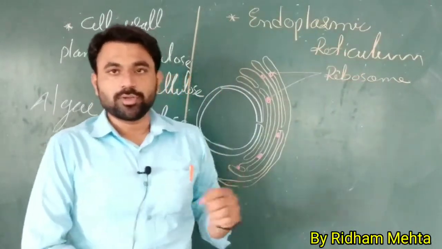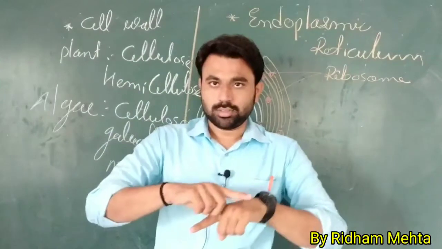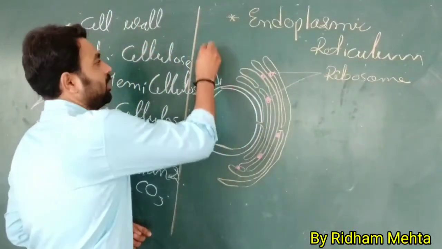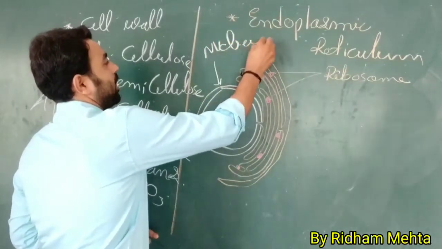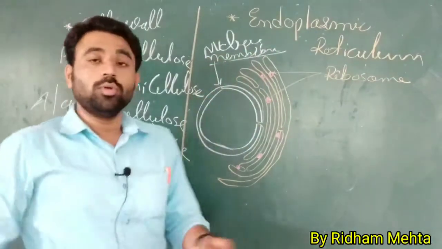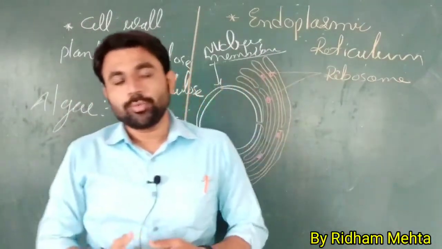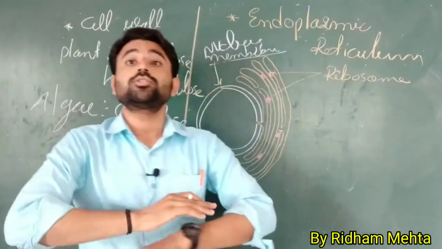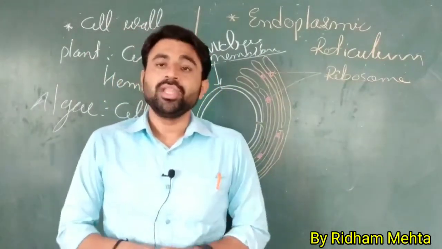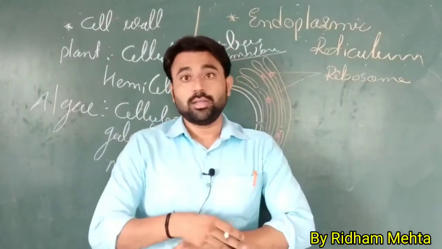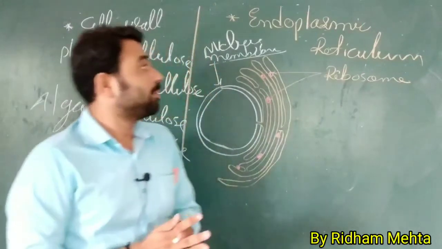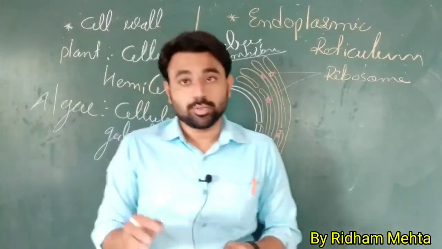Okay, so first of all, the endoplasmic reticulum is near the nuclear membrane. This is the nuclear membrane, and the endoplasmic reticulum is near it, and it's scattered throughout the cell and the cytoplasm. That's why it's called reticulum: its name is reticulum because it is scattered in the cytoplasm.